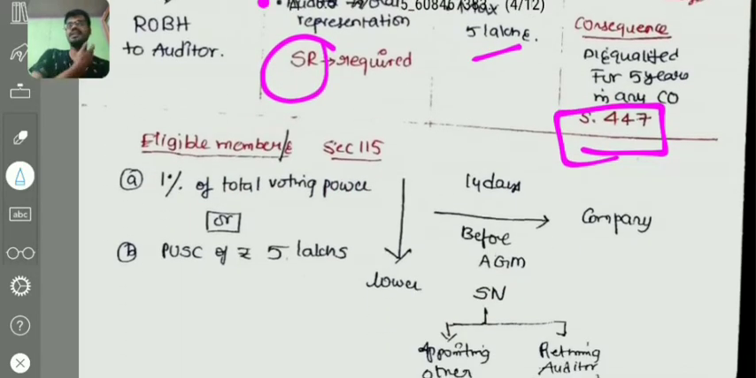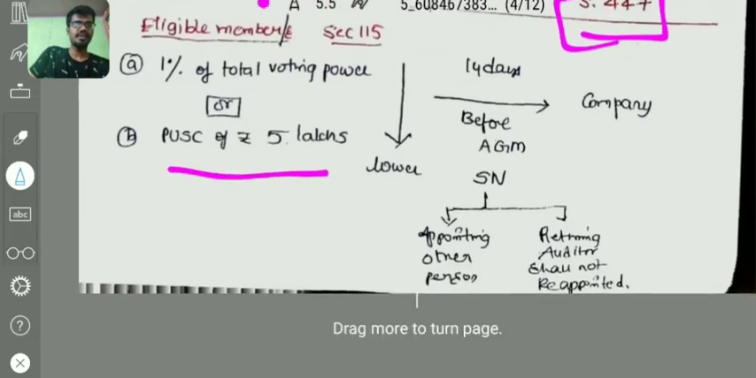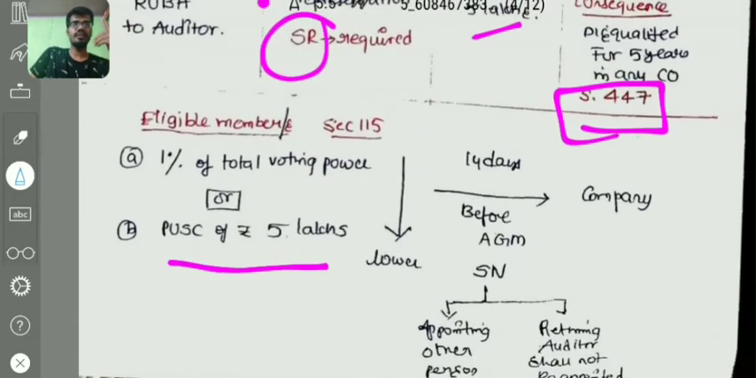And coming to the eligible members' special notice, section 115 of the Companies Act deals with this special notice. The eligible member or members having 1% of total voting power or paid up share capital of 5 lakhs, whichever is lower, shall give notice to the company 14 days before the AGM, right? Before 14 days of the AGM, he shall give notice to the company, that is, special notice. And in the special notice he should mention that we are going to appoint another auditor, or that the retiring auditor shall not be reappointed. Then only this special notice condition will be satisfied.